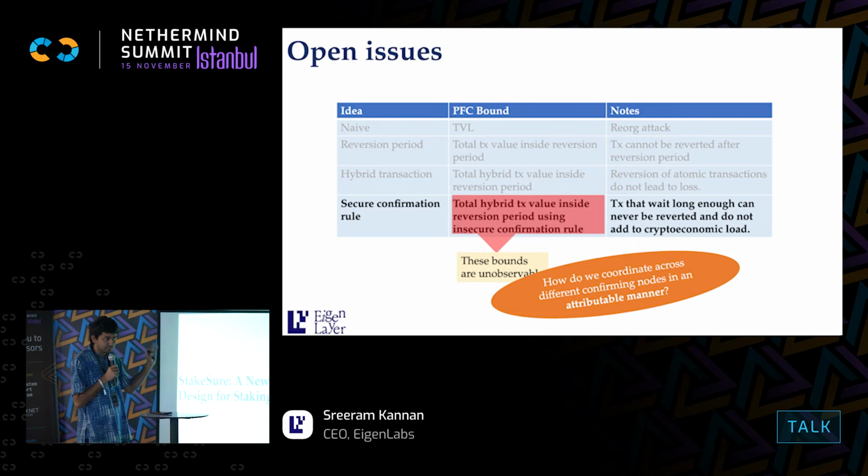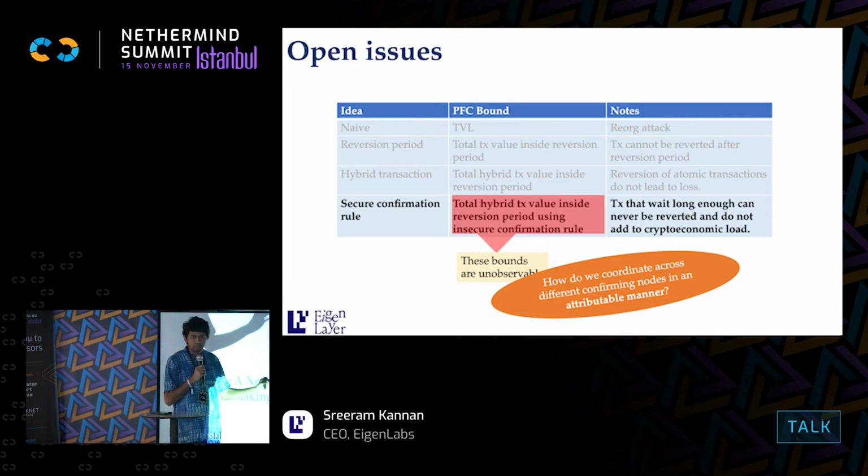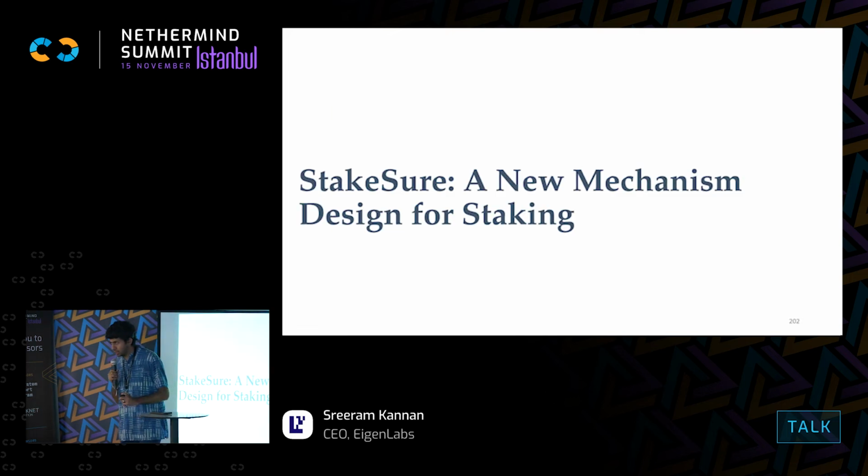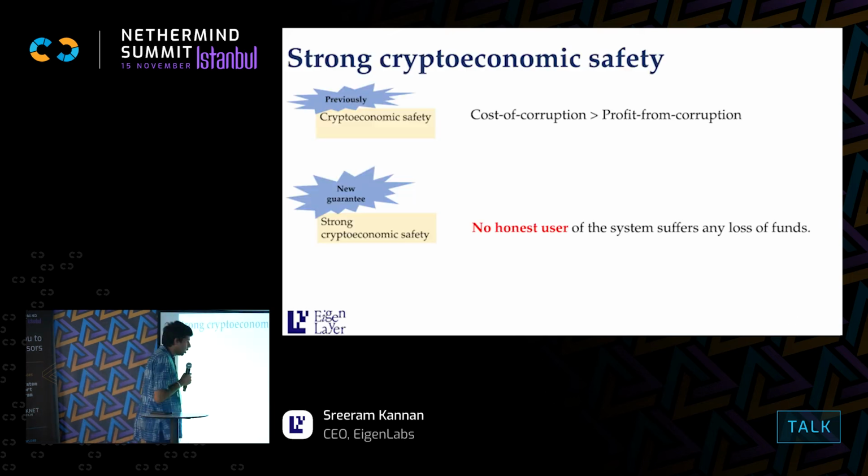So we have a new mechanism we call stake sure, which is a mechanism for staking that guarantees these kinds of properties tightly. Firstly, we define a new concept called strong cryptoeconomic safety. Earlier, we said that cryptoeconomic safety means that the cost of corruption is greater than the profit from corruption. But this doesn't still give you the following property.